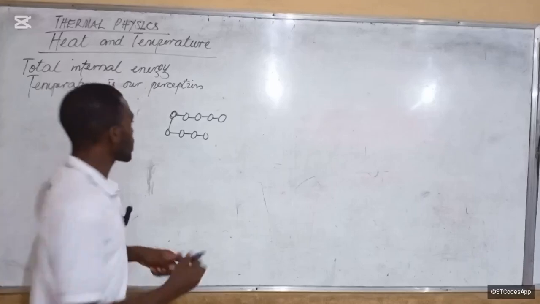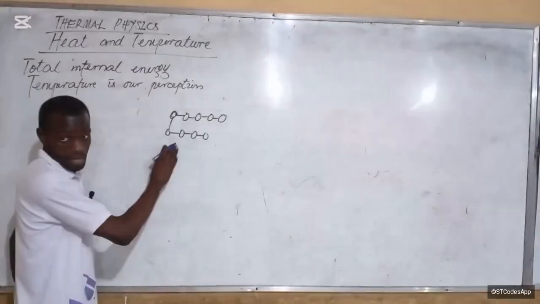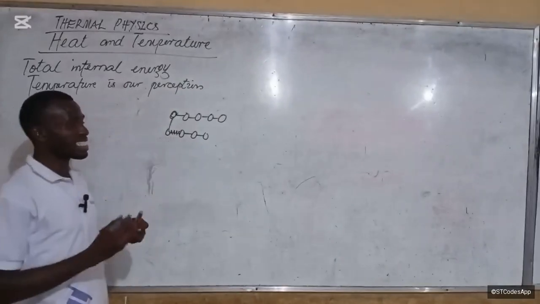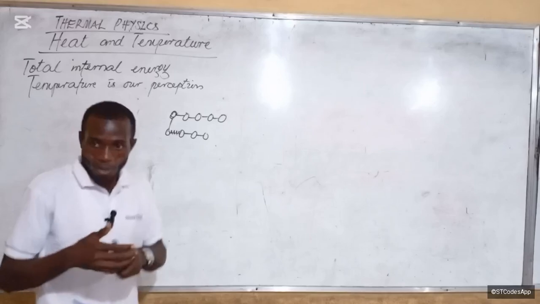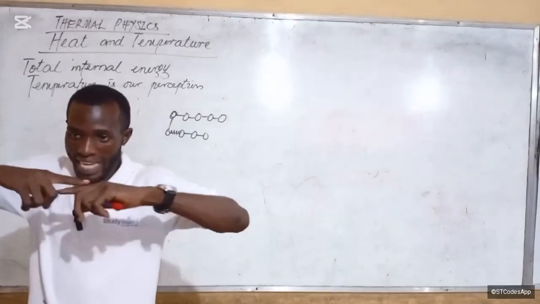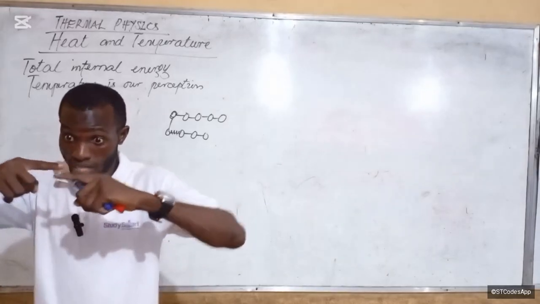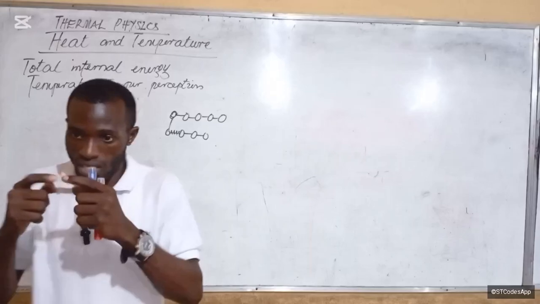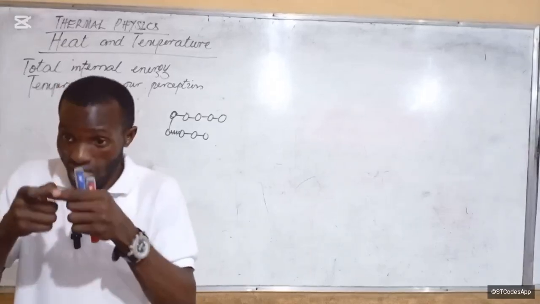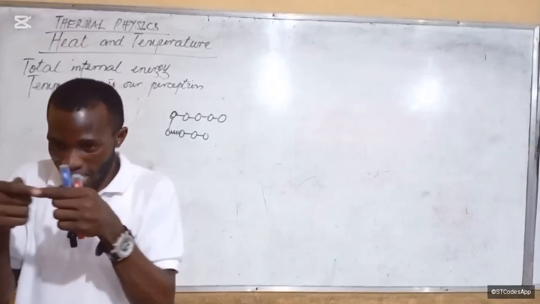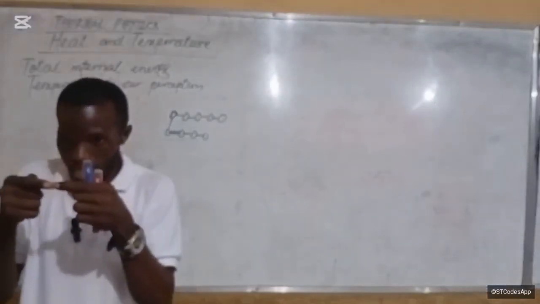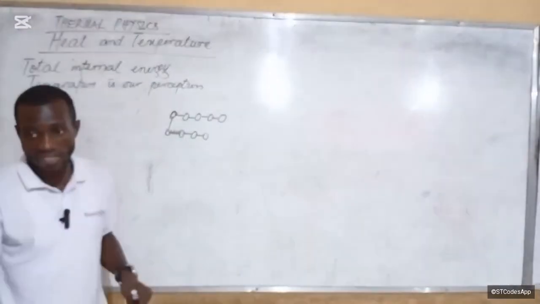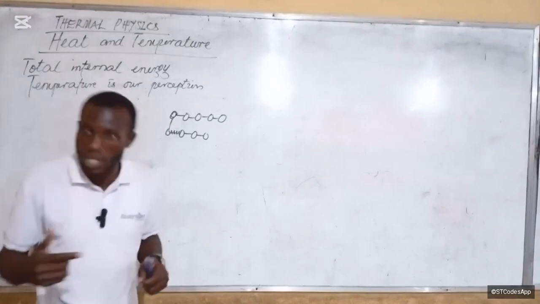Is that okay? So think of this bond between them as it were a spring. So they are vibrating around the locus of that spring. That spring fixes them to a point, but of course they are vibrating about that fixed point. Do you understand? There are different types of movements actually, but those of solids are vibrating about a fixed point, but still they are vibrating.